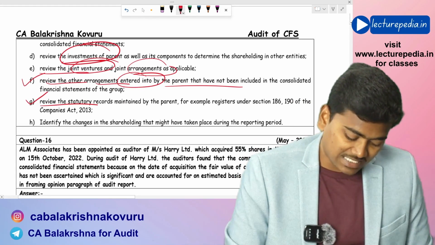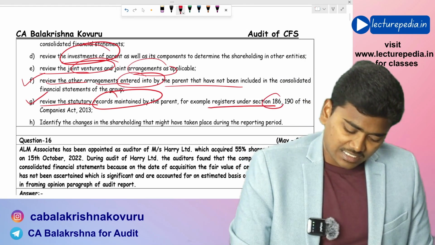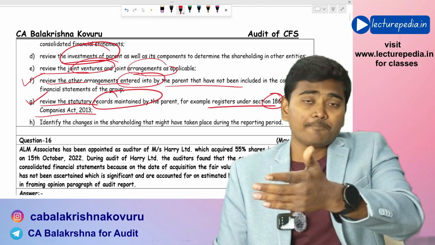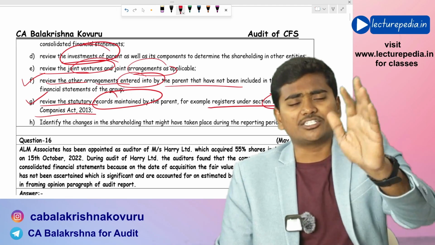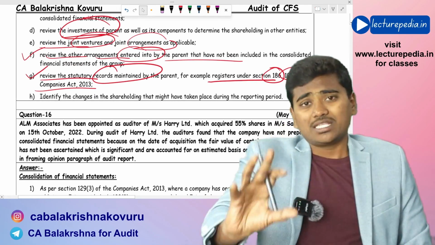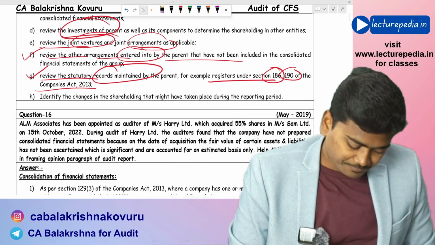Next, review the statutory records maintained by the parent. For example, registers under sections 186 and 190 of the Companies Act 2013. You can also review the minutes of board meetings, minutes of shareholders meetings and shareholder agreements. By reviewing all those, you can identify whether there are any other subsidiaries that have been left over.